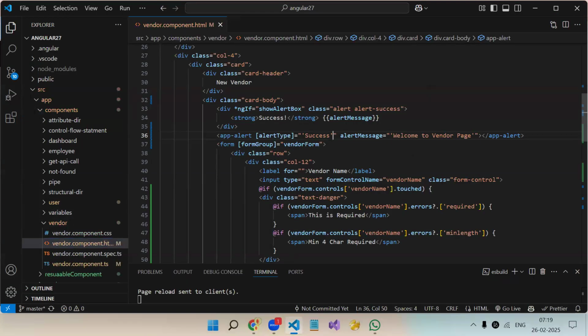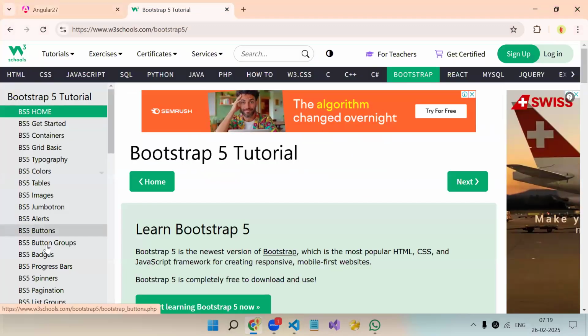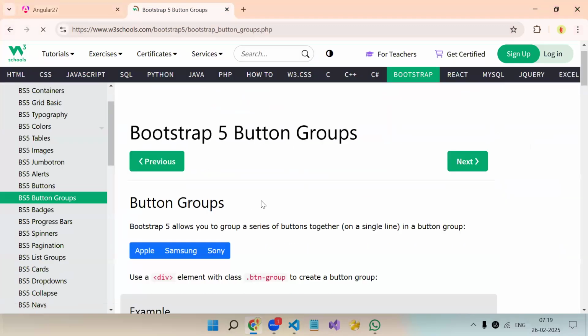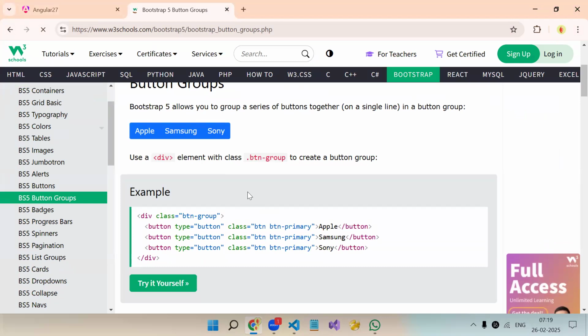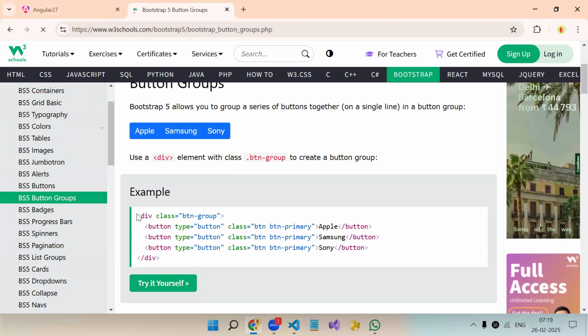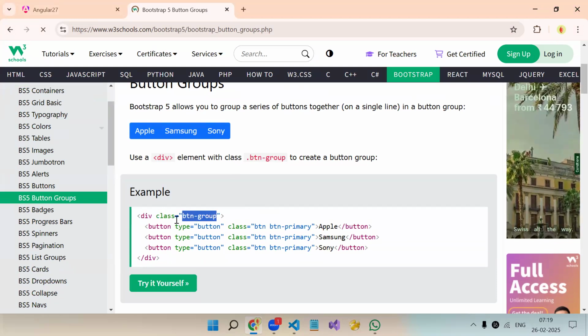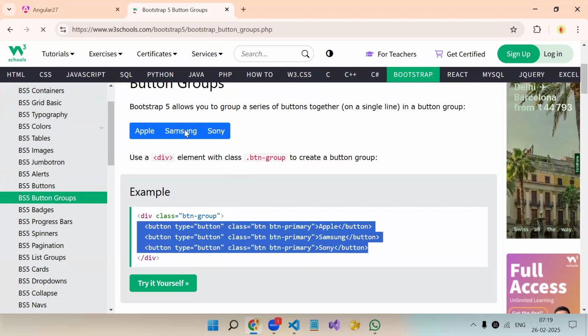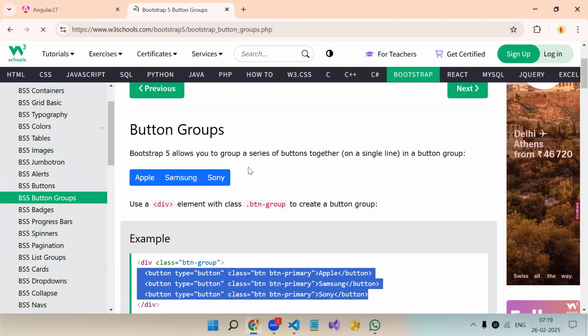In Bootstrap, there is a component called button group. It's just like three buttons grouped together. We have a parent div where the button group class is there, and inside that we will have buttons. So these buttons will look like they are grouped.